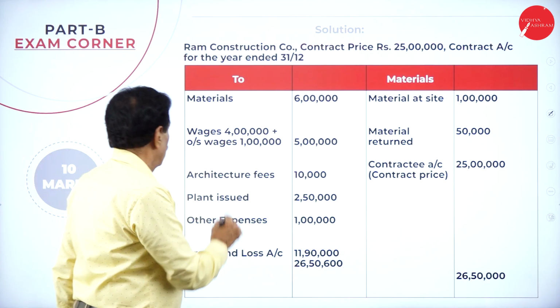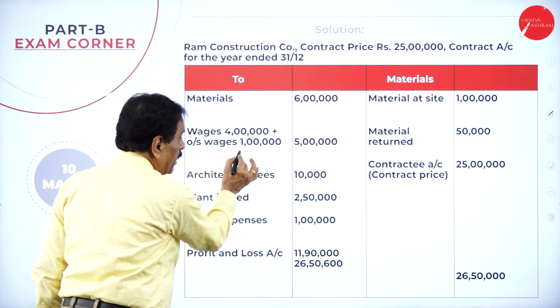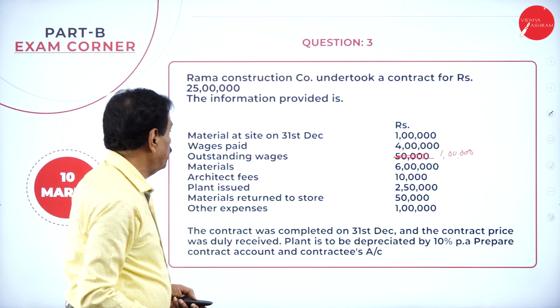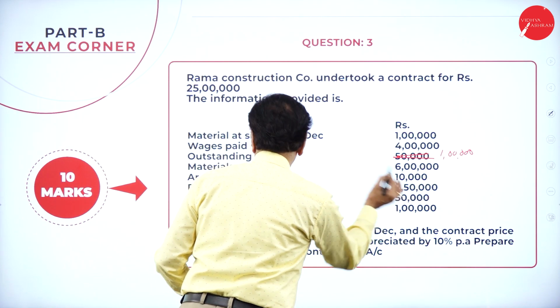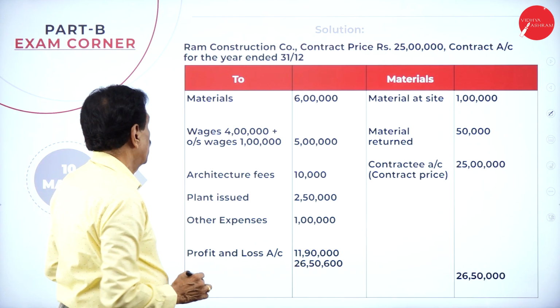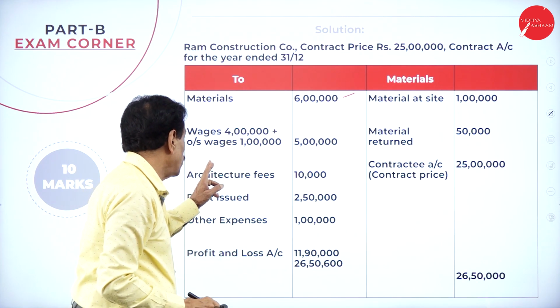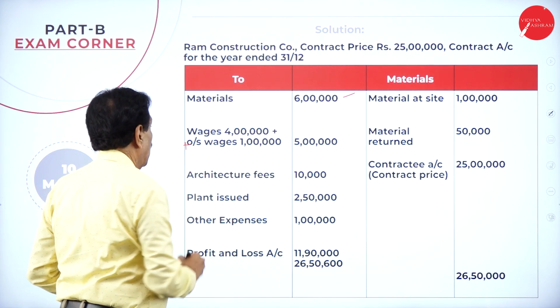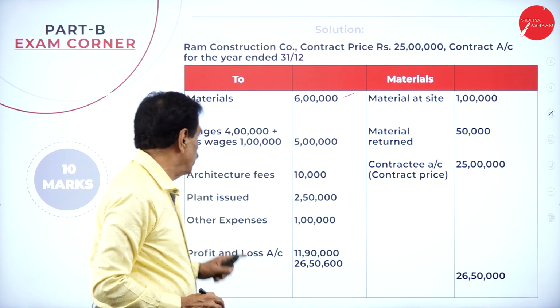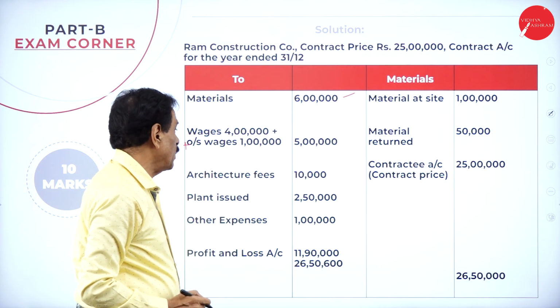Add the figures. Wages is 4 lakh; adding the outstanding 1 lakh, it becomes 5 lakh. Architect's fees is 10,000. Material is 6 lakh.